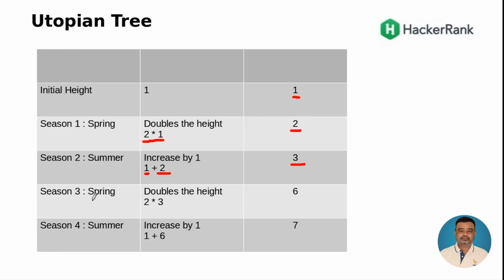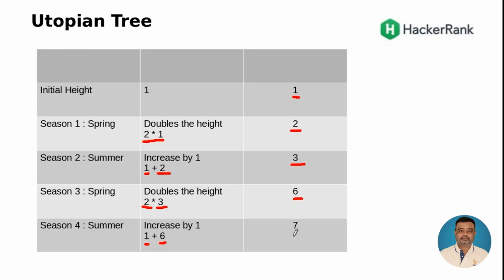The third season, which is again a spring season, the height doubles. 2 into the existing height, which is 3, 2 into 3 is 6, so we got 6. And then the fourth season is again a summer season, wherein the height increases by 1 plus the existing height, which is 6, so the final height is 7. If season 5 is again spring, season 6 is summer, right?